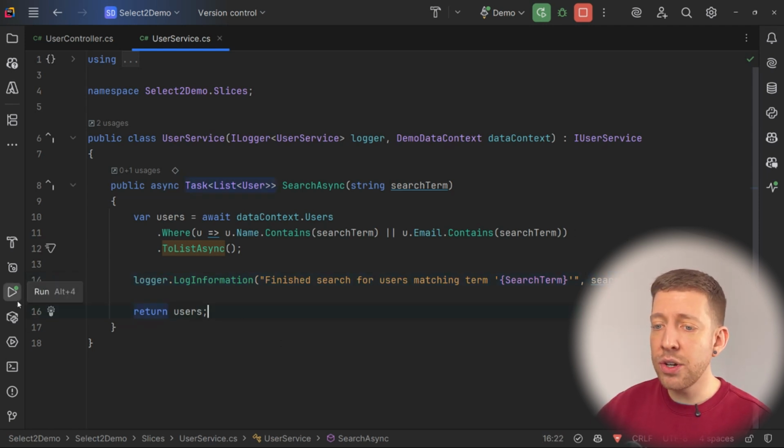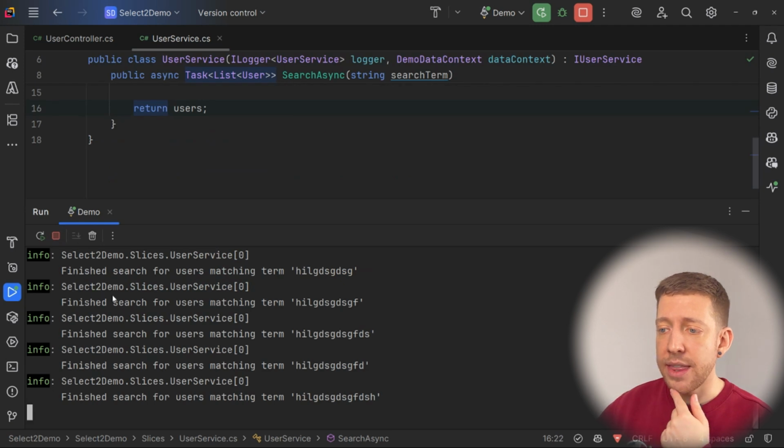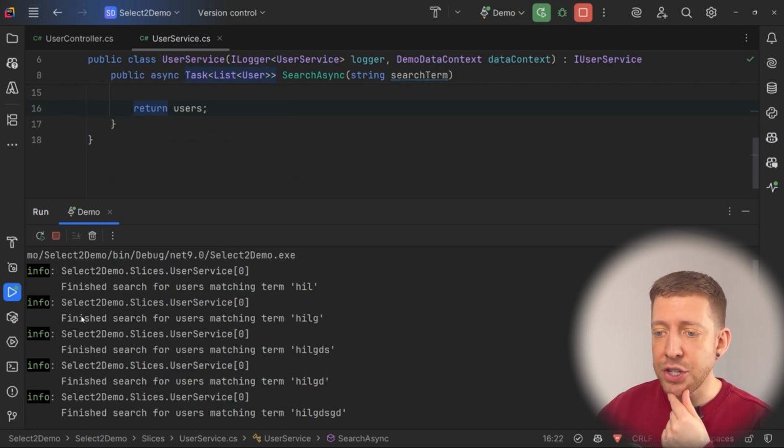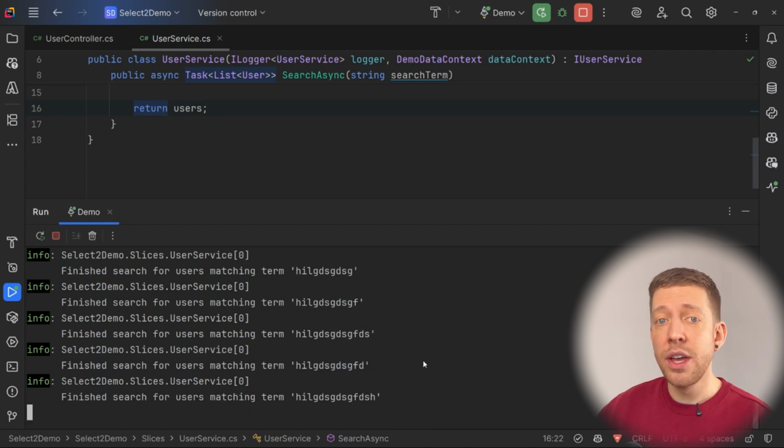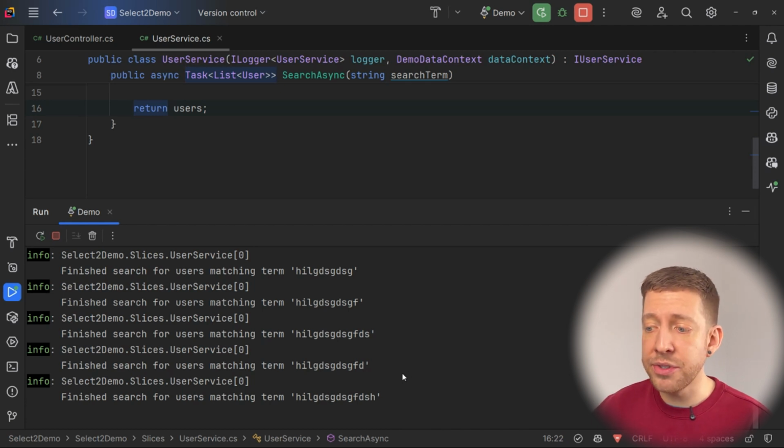If we take a look at the logs, we can see that there is an entry to say that each of those requests was still processed by the database and returned to the app, and then the response was returned, even though the client, our web page, is no longer waiting for that request and is not going to do anything with that response. So we're actually wasting resources here.